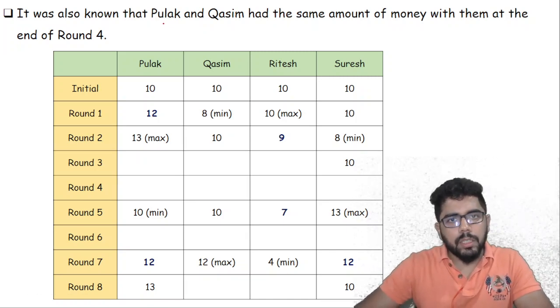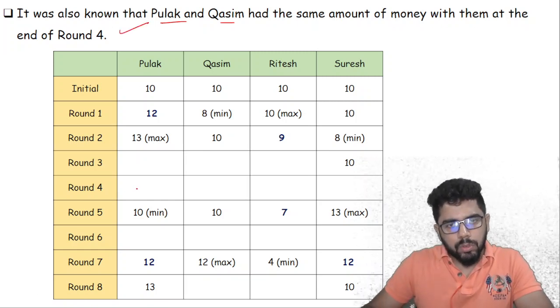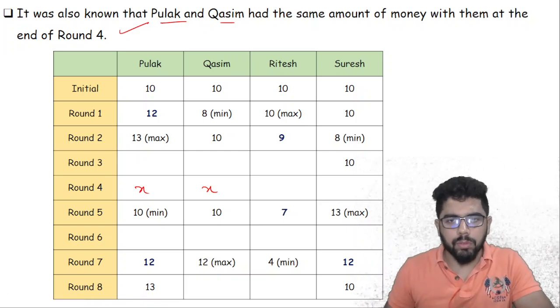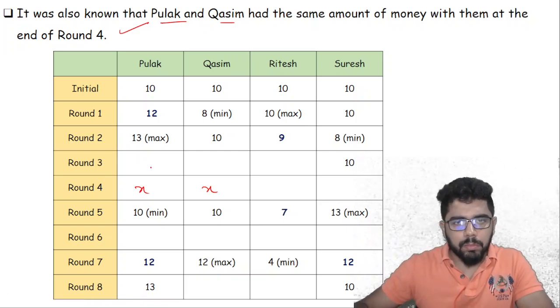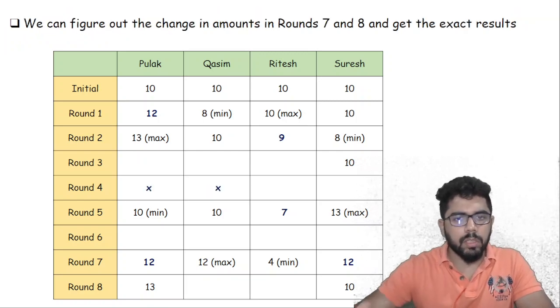Now it is saying Pulak and Kasim had the same amount of money with them at the end of round 4. So round 4, let us say both of them have X. Both of them have X in round 4. And we know the minimum and maximum for each of the rounds. So this is how the table would look like.